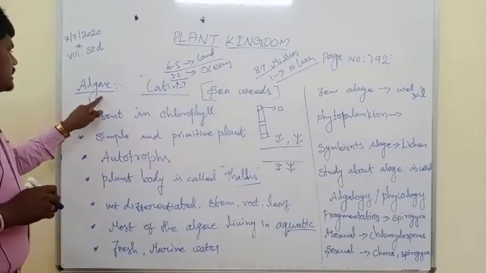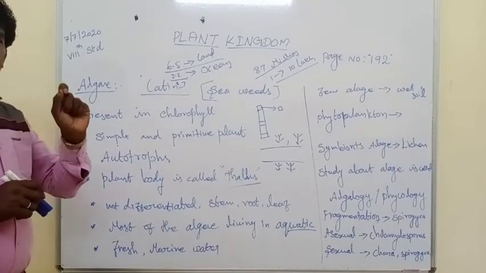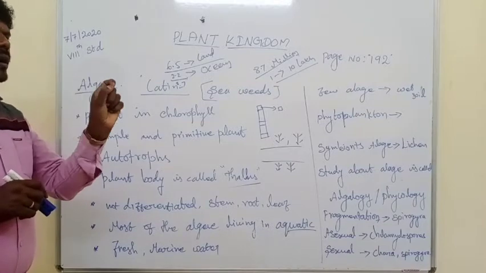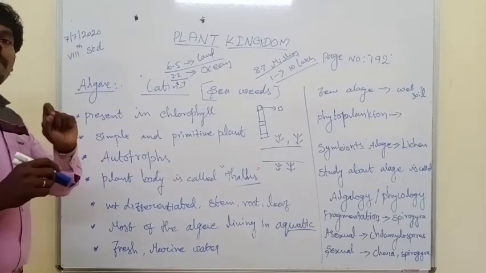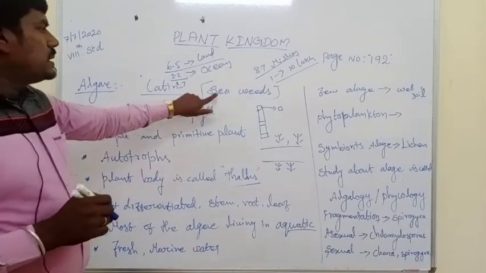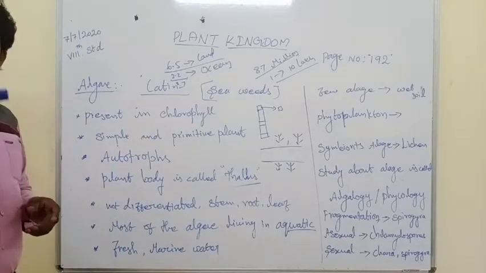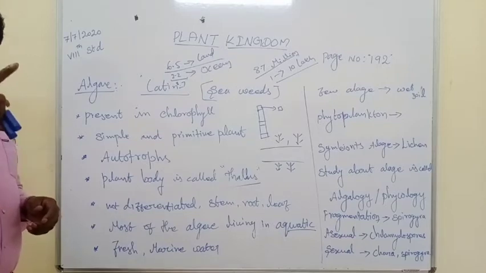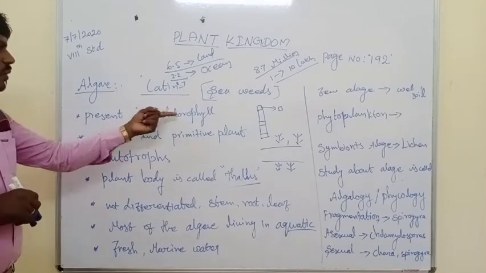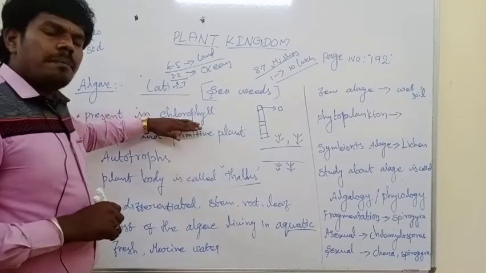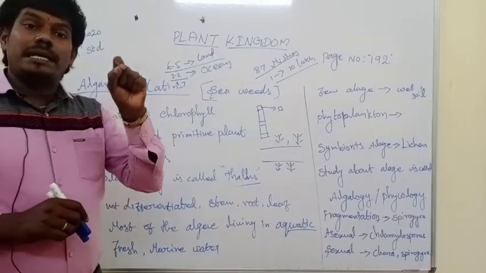This word algae is a Latin word. Sometimes competitive exams ask the question, algae is derived from dash, and then you have to write the Latin word. What is the meaning of algae? Algae means seaweeds. And the algae have chlorophyll. As I told before, algae appear in green color because of the presence of chlorophyll pigment. Chlorophyll means it consists of the chlorophyll pigment, so it appears green. So which pigment is present in algae?